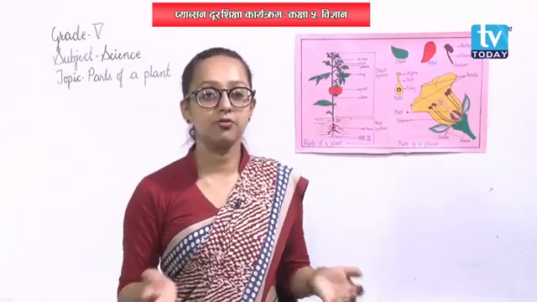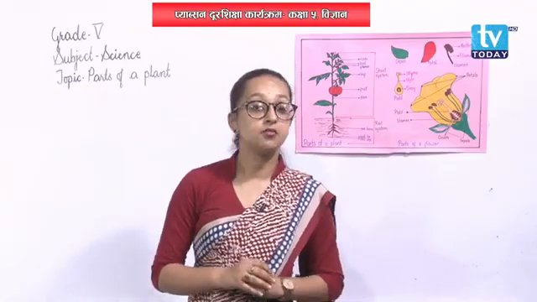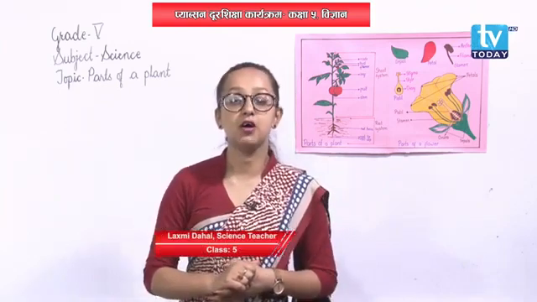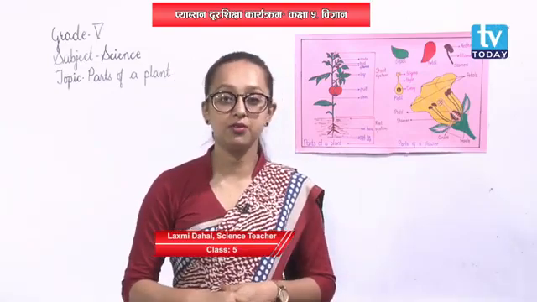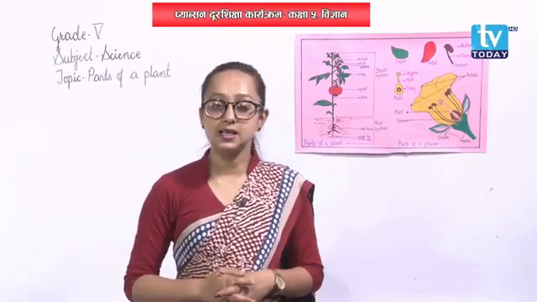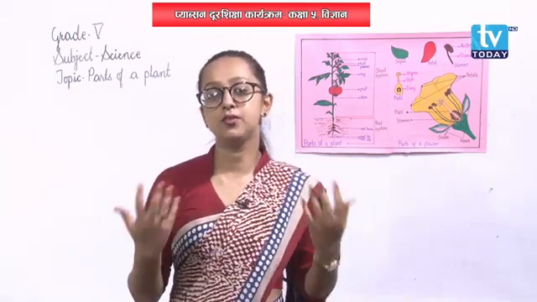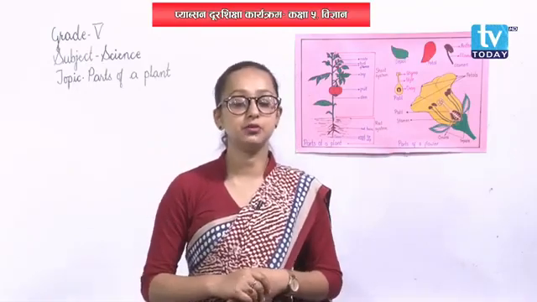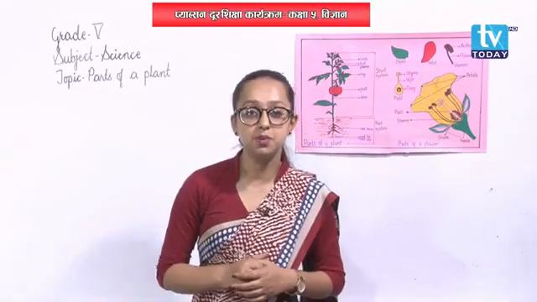Some of them are flowering plants and some of them are non-flowering plants as well. Flowering plants means the plants that bear flowers. And non-flowering plants means the plants that do not bear flowers. For example, algae, liverwort, moss are examples of non-flowering plants. Whereas flowers themselves are all flowering plants. And the vegetables that we eat like peas, beans are also included as flowering plants.